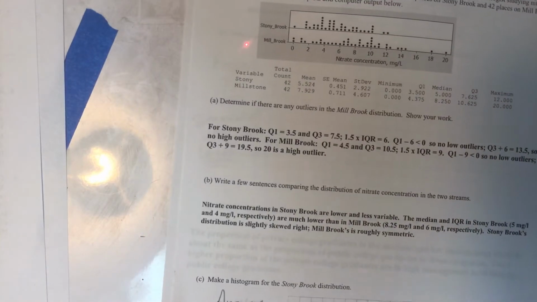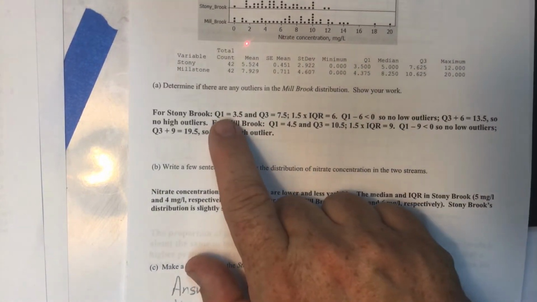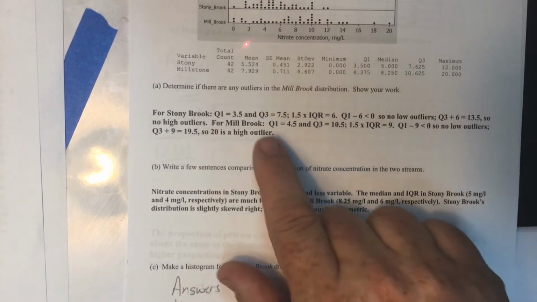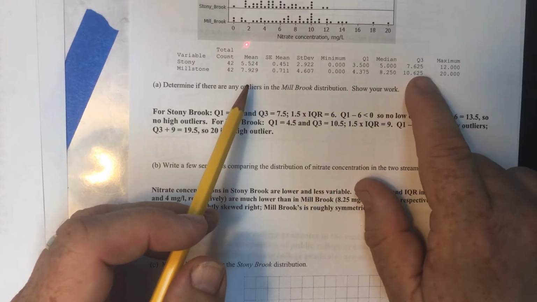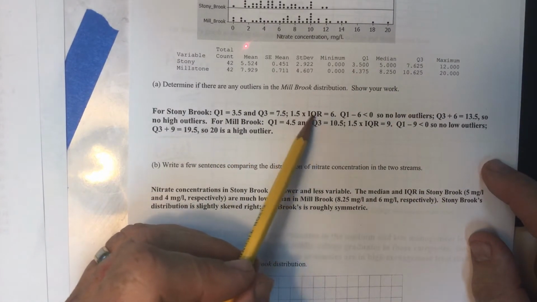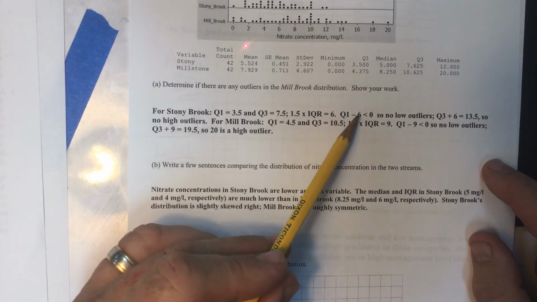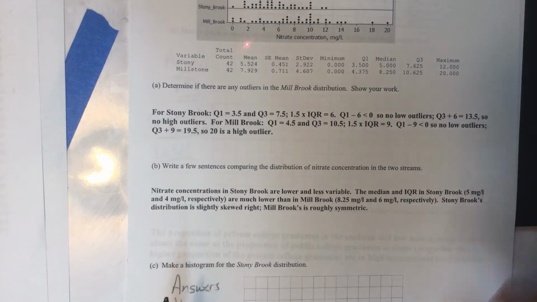So this one, you've got to pull the information out. Don't forget IQR is Q3 minus Q1. So they find Q1 and Q3 here. Q1's right there, Q3's there. So they do the calculations, and then they choose the outliers that are outside the range for both of them. So you guys can read through that one there.